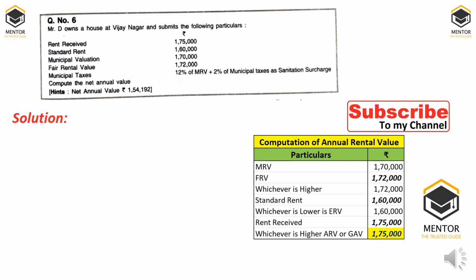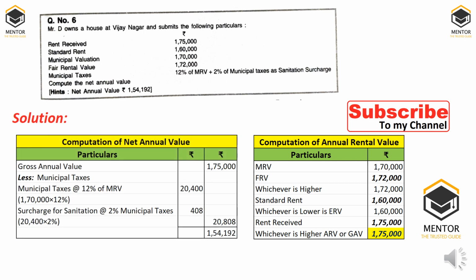So whichever is lower is ERV, that is 1,60,000. This ERV must be compared with actual rent received, that is 1,75,000. Whichever is higher is called GAV or ARV. So our gross annual value is 1,75,000. Once we calculate gross annual value, we will take 1,75,000 minus municipal taxes. Which municipal taxes? Paid by the owner only. Not outstanding amount. Paid amount must be taken, and past year municipal taxes, if paid in the current year, are even allowed as deduction. These things you bear in mind.